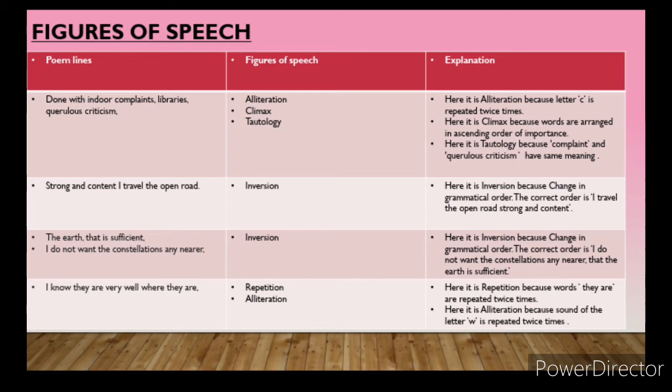Moving towards the next line, student, the second stanza, fourth line: strong and contained. I travel the open road. Again, I think most of the students have understood, madam, the words are not present in the proper grammatical order. If the words are not in the proper grammatical order, what do we call it, student? Inversion. Yes, correct. Here it is inversion because of the change in the grammatical order.